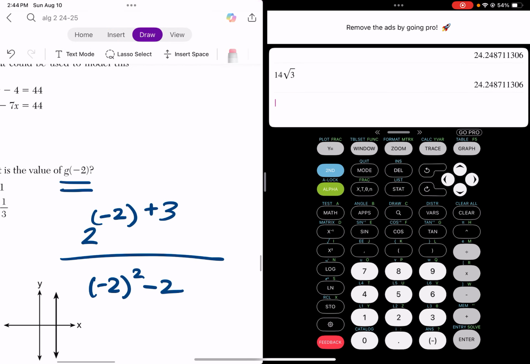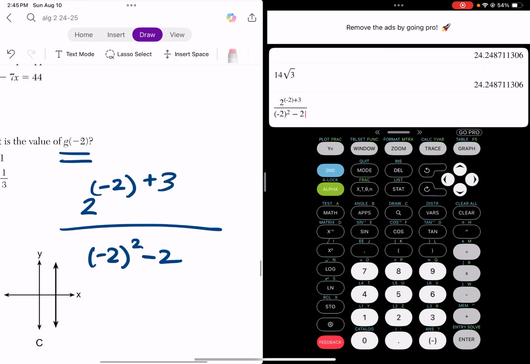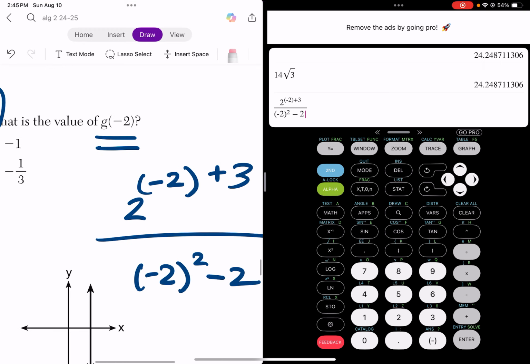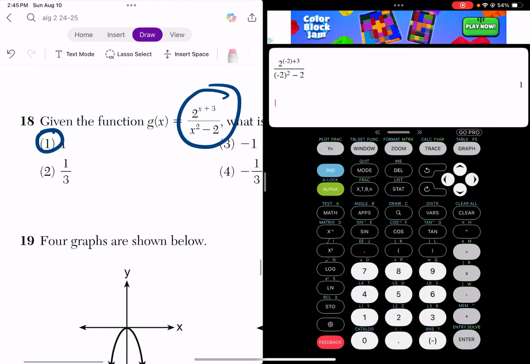So much calculator stuff, right? So first I need to put in a fraction. So alpha y equals 2 to the power of negative 2 plus 3. And then again, negative 2 to the power of 2 minus 2. Again, make sure you're typing it correctly, right? In the top, both things are in the exponent. In the bottom, only one of the things is in the exponent. If you type it incorrectly, you will get 1.